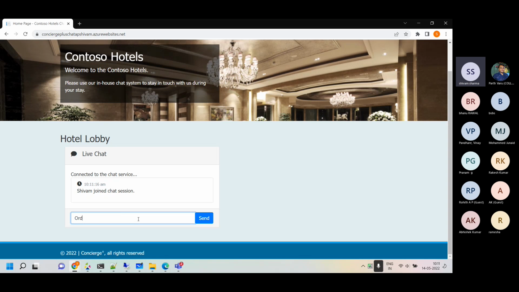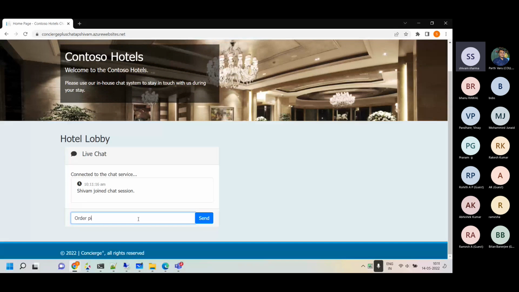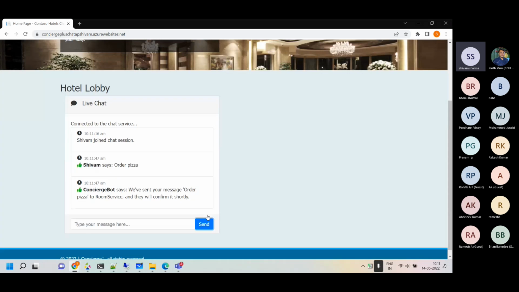What we'll do is place the order using this chatbot. That's the overall thing which we are trying to achieve.